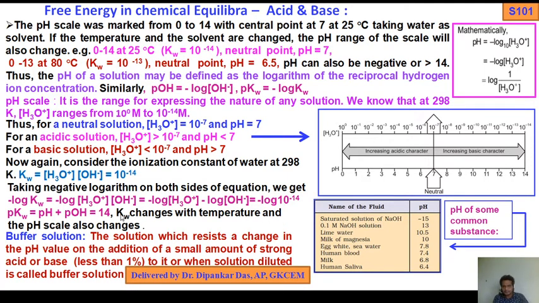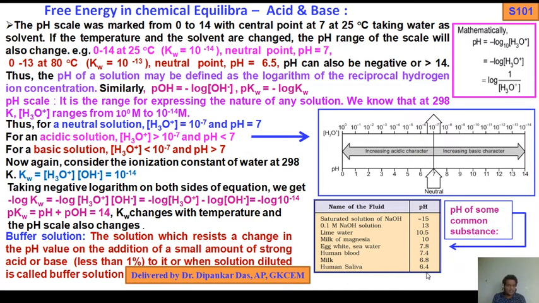Okay. Next, this is the pH of some common substances. Saturated solution of sodium hydroxide 15, 0.1 molar sodium hydroxide 13, lime water 10.5, milk of magnesia 10, egg white and sea water 7.8, human blood 7.4, important for MCQ, and milk 6.8, human saliva 6.4.